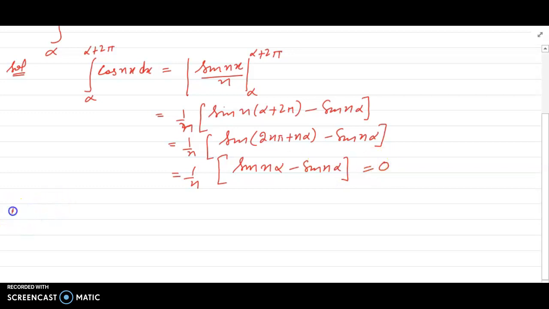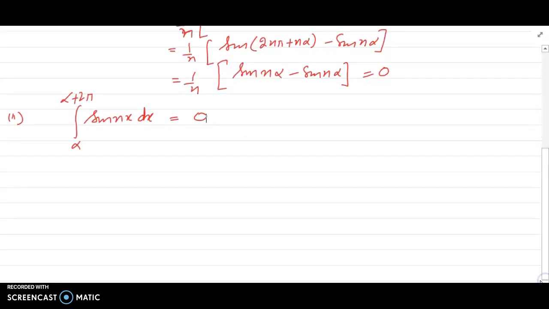Fine. Second, similarly on the same track, we can prove that the integral from alpha to alpha plus 2 pi of sine of nx dx is also 0. On the same lines, I hope all of you are able to prove this. My third result, we can separate the third result into two parts.